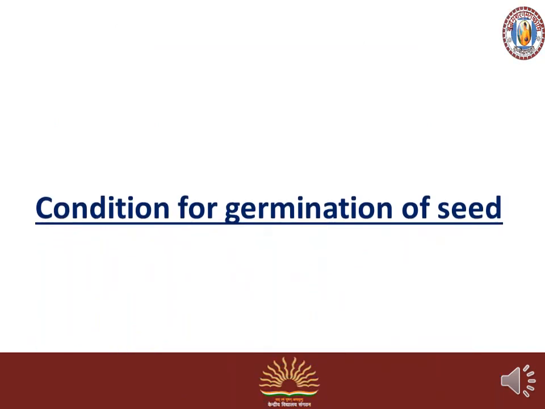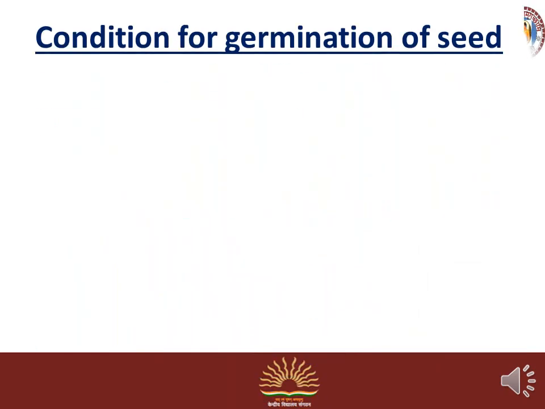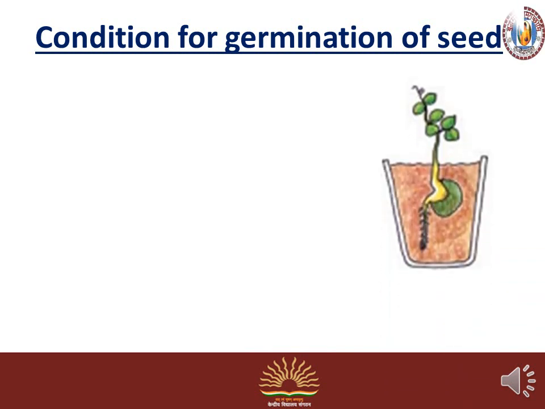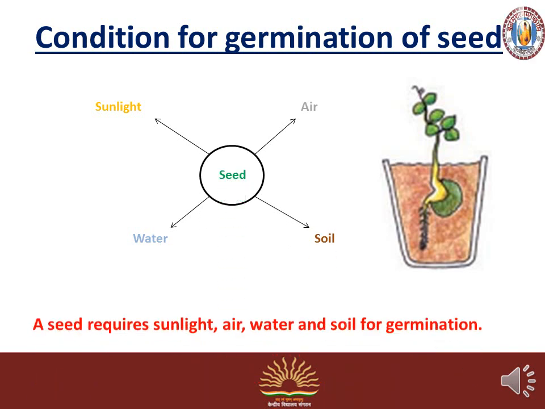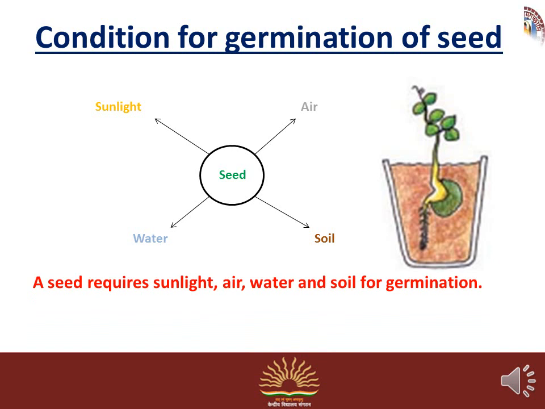Conditions for germination of seed. What conditions are needed to germinate a seed? You can see this is a flower pot, and in this flower pot a seed is going to germinate. A seed needs sunlight, air, water and soil to germinate. It means the conditions for germination are sunlight, air, water and soil.